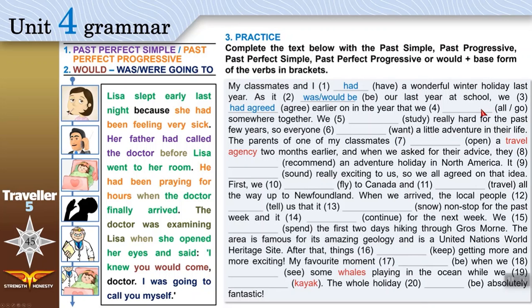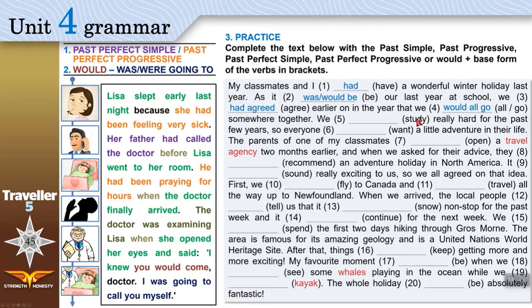So finished school. This is something expected to happen later, after that, we finish school. All go together. We study really hard for the past few years. So everyone want a little adventure in their life. Two verbs.